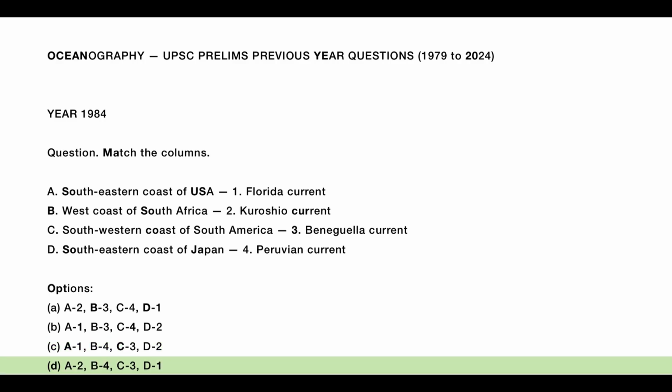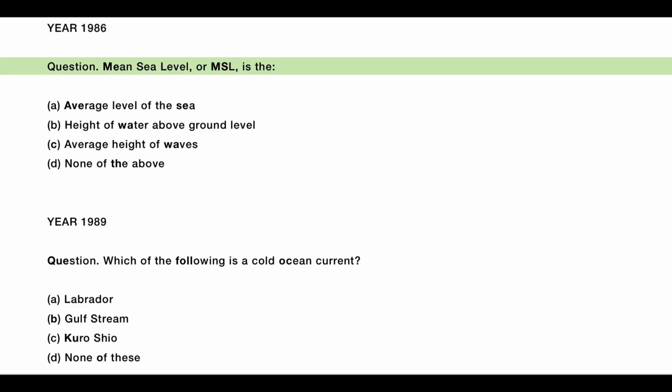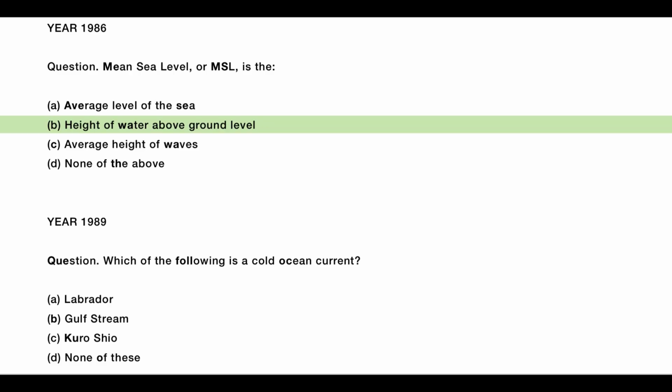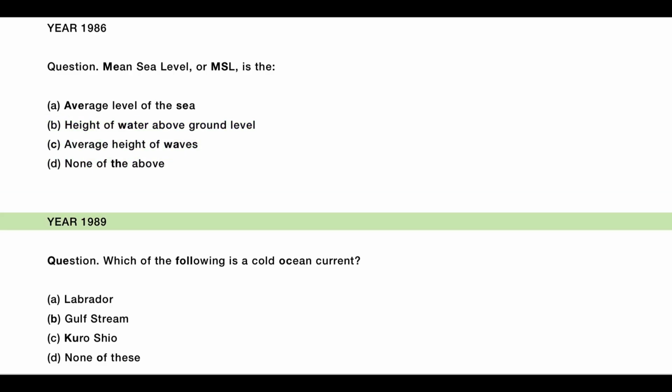D, A2, B4, C3, D1. Year 1986, Question. Mean sea level, or MSL, is the A. Average level of the sea, B. Height of water above ground level, C. Average height of waves, D. None of the above.